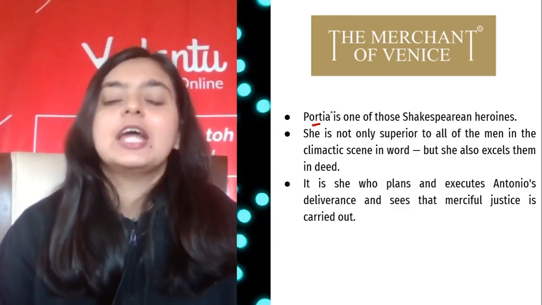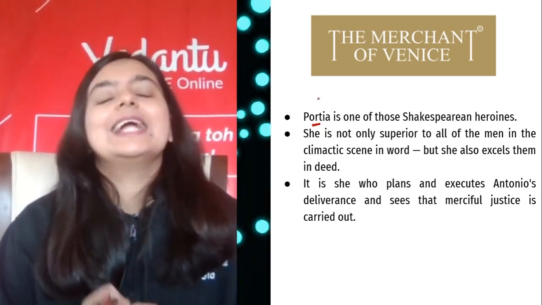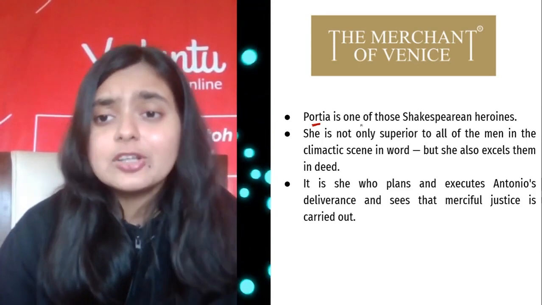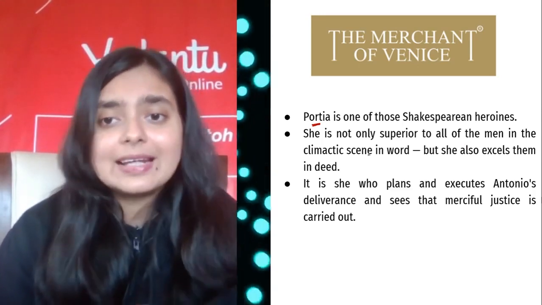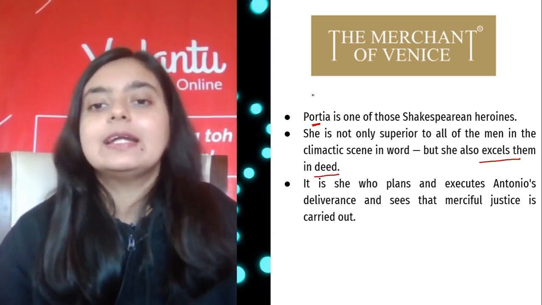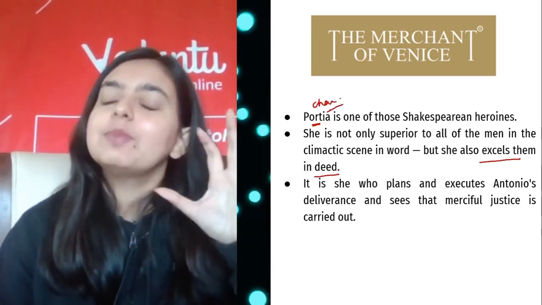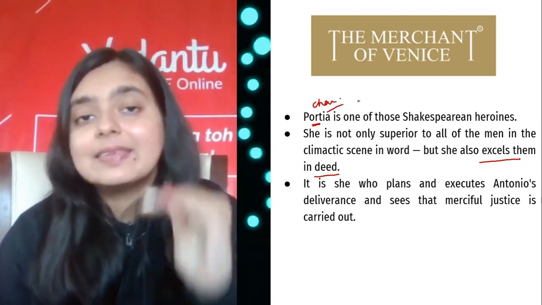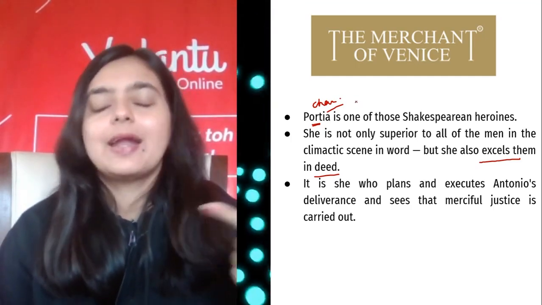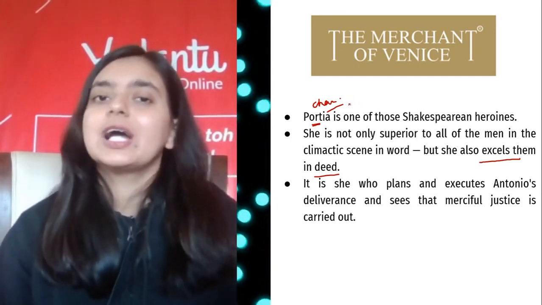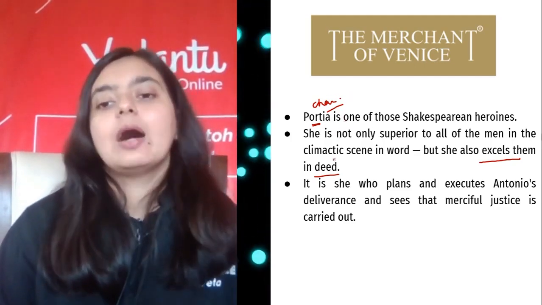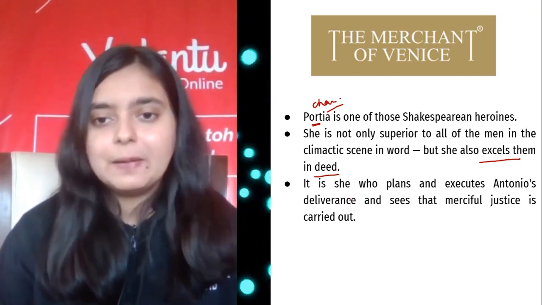Portia's character sketch: she is the soul of the play, and she is one of those Shakespearean heroines who is not only equal to all men in the climactic scene, but she also excels them indeed. Portia's character is very, very important, which we will discuss based on this particular scene, because in your term 2 you will be having these two scenes, right? Act 4 and Act 5. So in Act 4, Portia's character emerges in the minds of the audience as the heroine of Shakespeare's play, right?